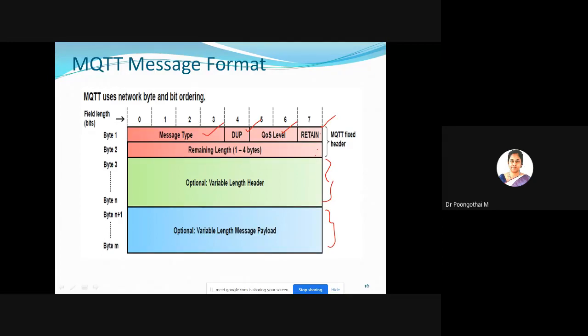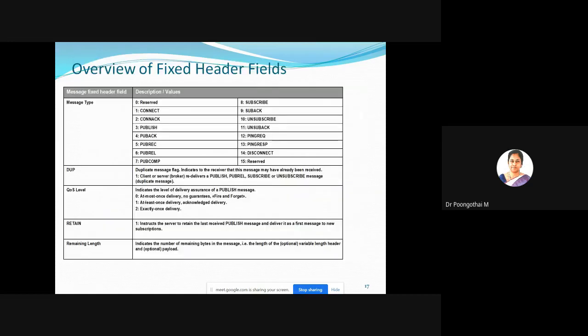The message type represents a connection request type. Each value of message type represents a different connection. It is 4 bits long, so we have 16 possible values. The first one is connect, which, as I told earlier, is acknowledged by connect acknowledge.